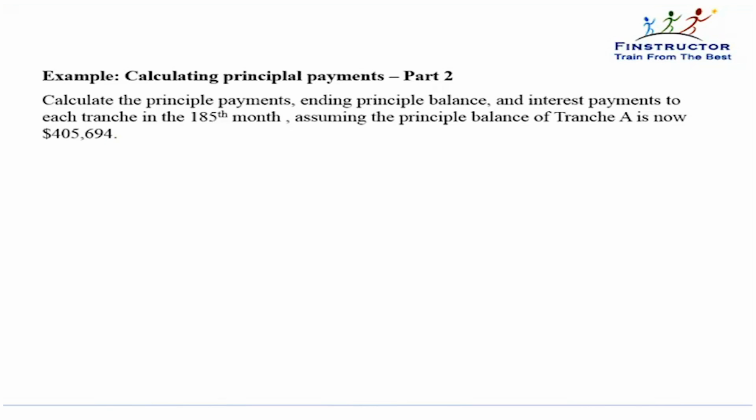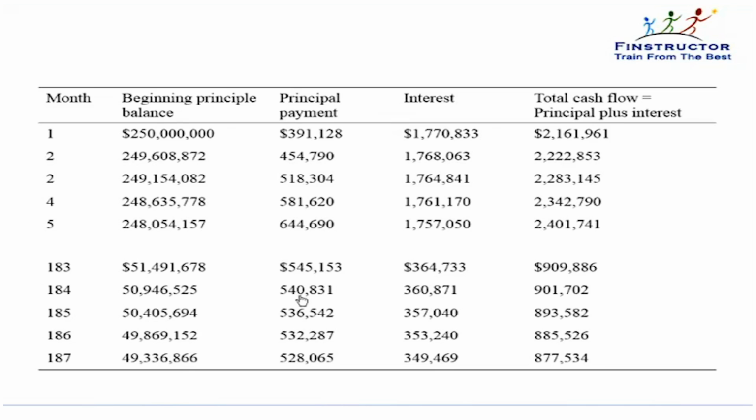We'll once again see the table, and we're asked to calculate for the 185th month. The beginning principal balance is $50.4 million. $50 million is for tranche B and $0.4 million is for tranche A. This is the principal that we get, and this is the interest that we get.